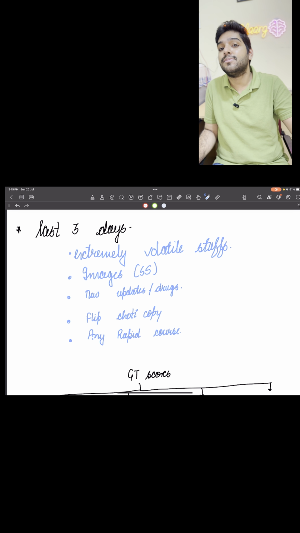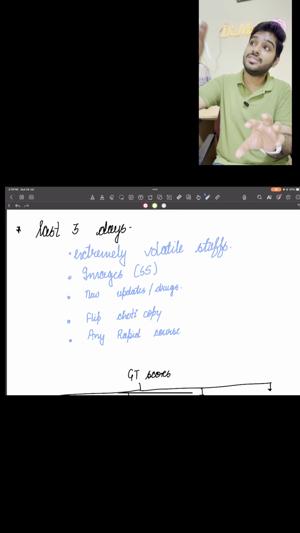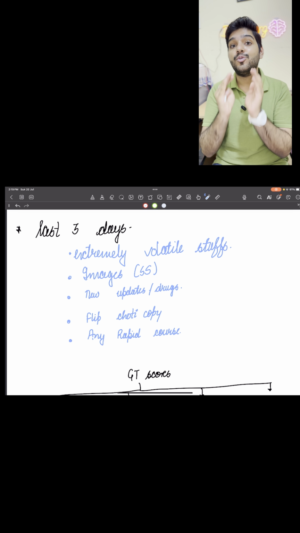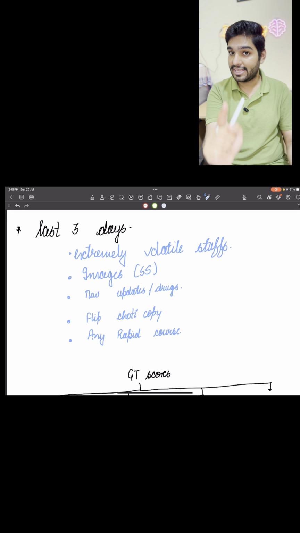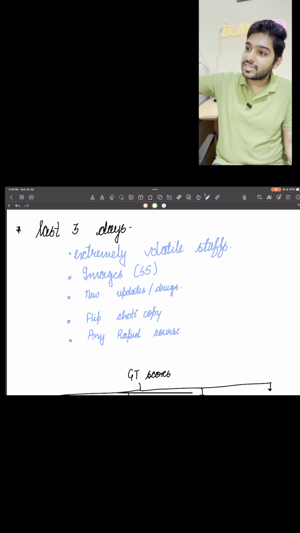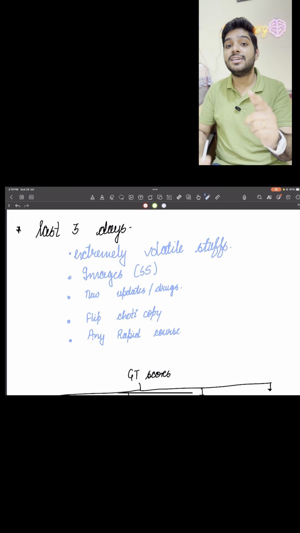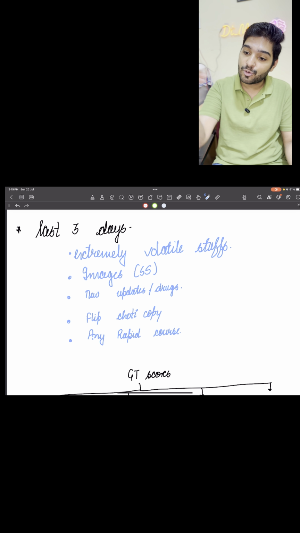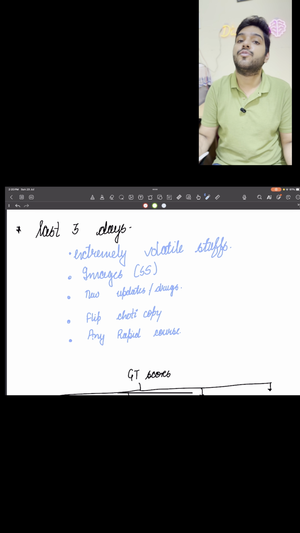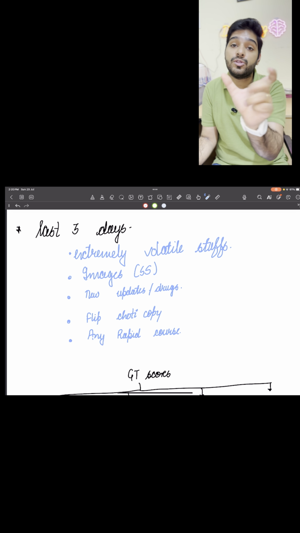So what do you understand in the last days? You are training yourself in the last 3 days for those 3.5 hours. So you have to think more strategically, you have to think more practically. Concepts will not work here. When you are sitting in the 3.5 hours, you should be so tuned that all those books, all those pages should be opening in your mind, and you should be able to mark the one answer out of those 4 options. That is what you are training for from now, emphasizing these 3 days for the exam.